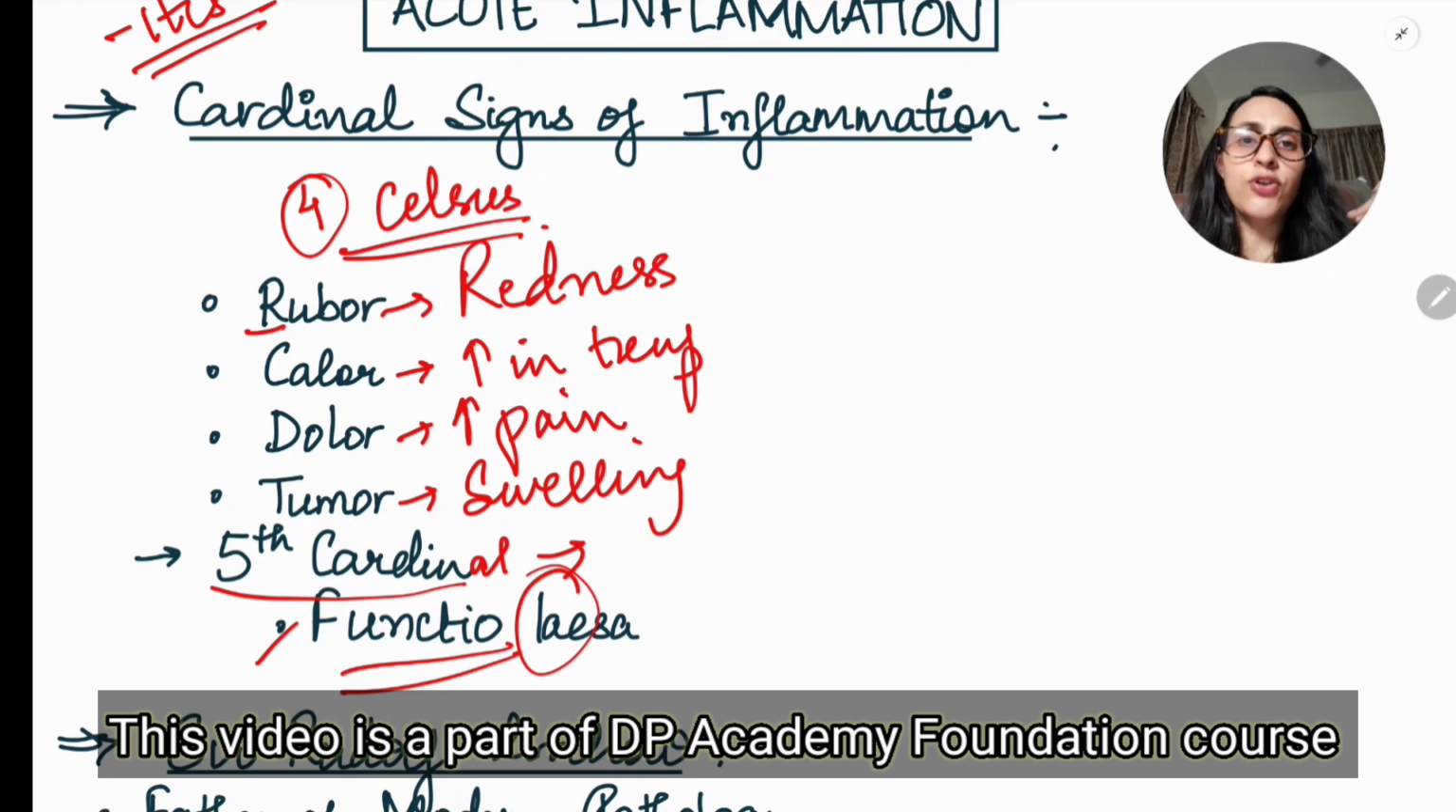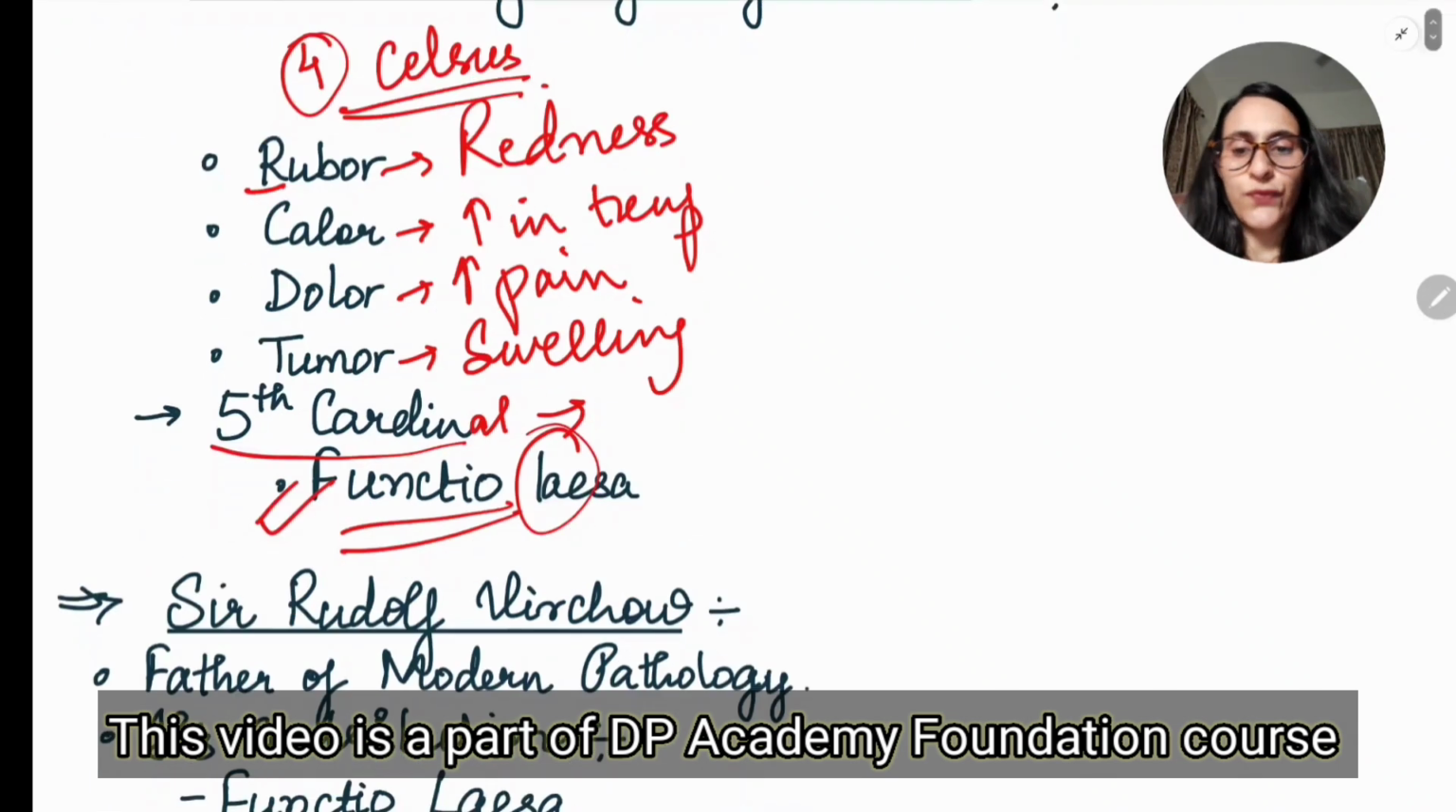Since there is an association of pain, temperature, redness, basically the pain part, that immobilizes the person, and that will cause this functio laesa, that is loss of function, because the person is in so much pain, and that is the reason the person is not able to work with that particular area properly. So that is loss of function, we can say.